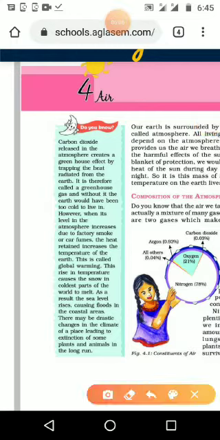Which gas is known as greenhouse gas? Carbon dioxide. Please underline that one. That is used to ask us a one word question. And without it, the earth would have been too cold to live.